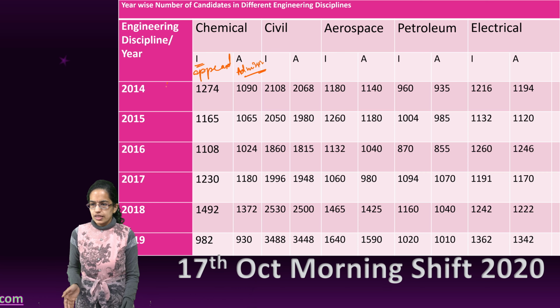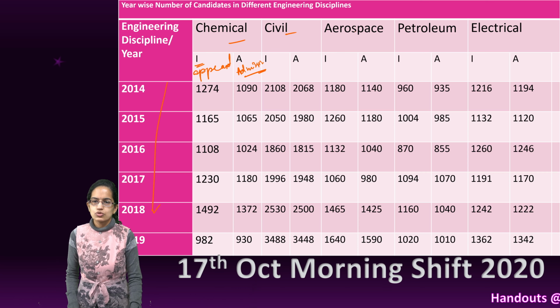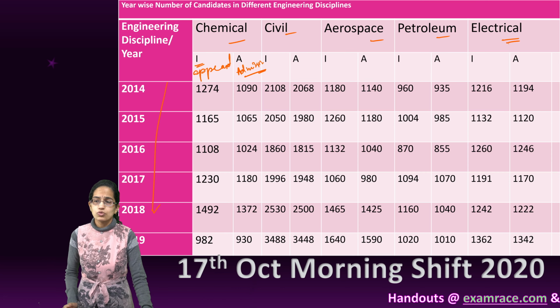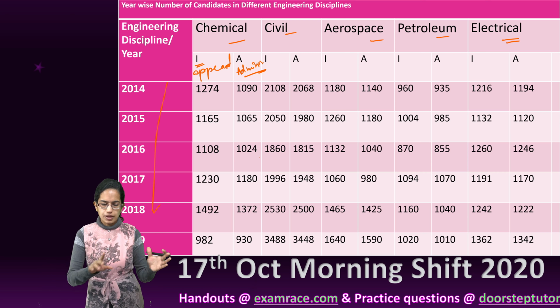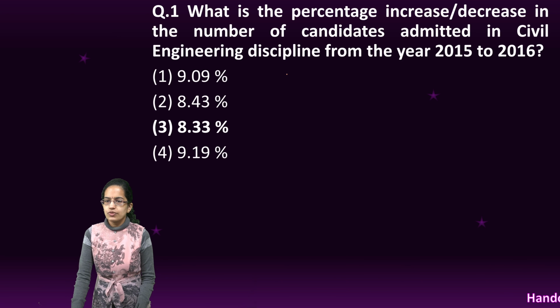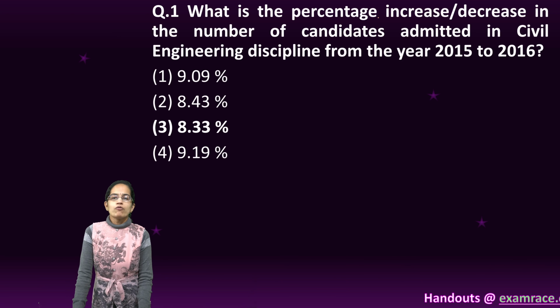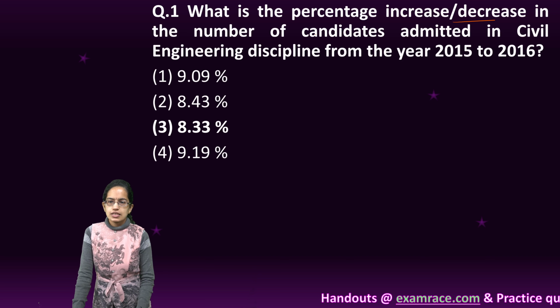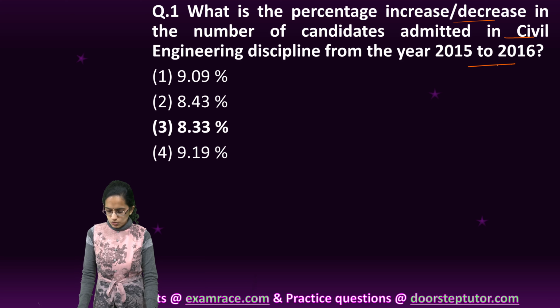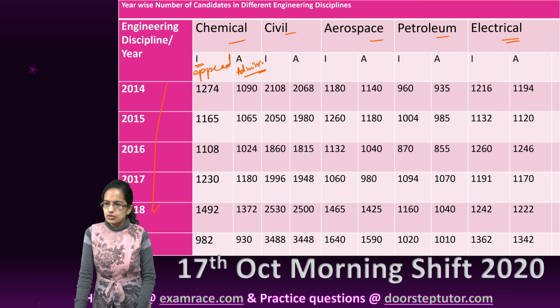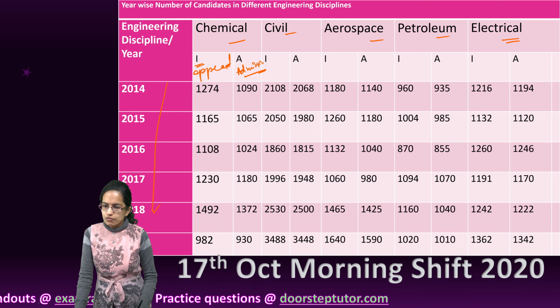Then we have the various years and the various subjects through which candidates are taking admission. We will introduce the same table before every question. The next question is: what is the percentage increase or decrease in the number of candidates admitted in civil engineering from 15 to 16? So I move back to the question. Civil engineering, 15 to 16.